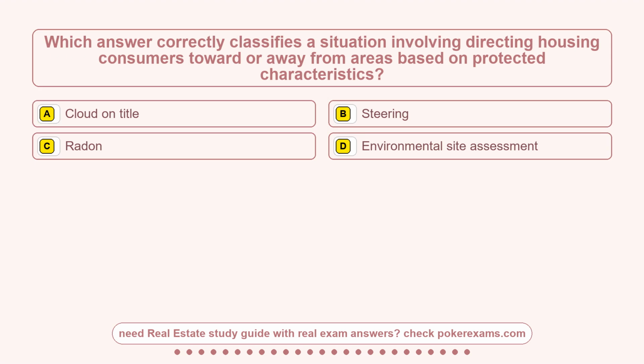Question 2. Which answer correctly classifies a situation involving directing housing consumers toward or away from areas based on protected characteristics? Option A, cloud on title. Option B, steering. Option C, radon. Option D, environmental site assessment. The correct answer is option B, steering.